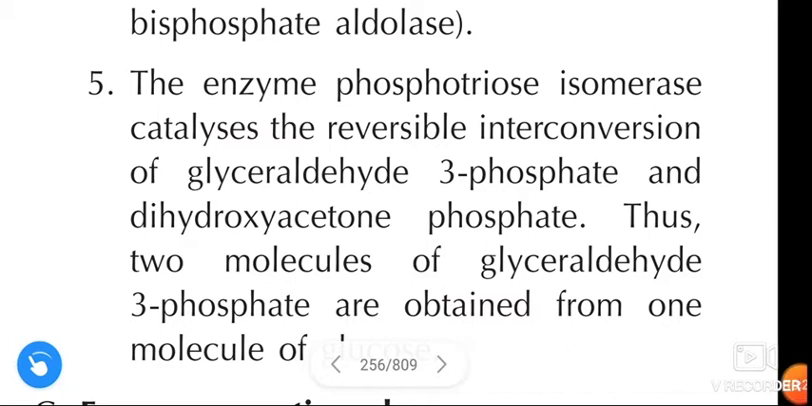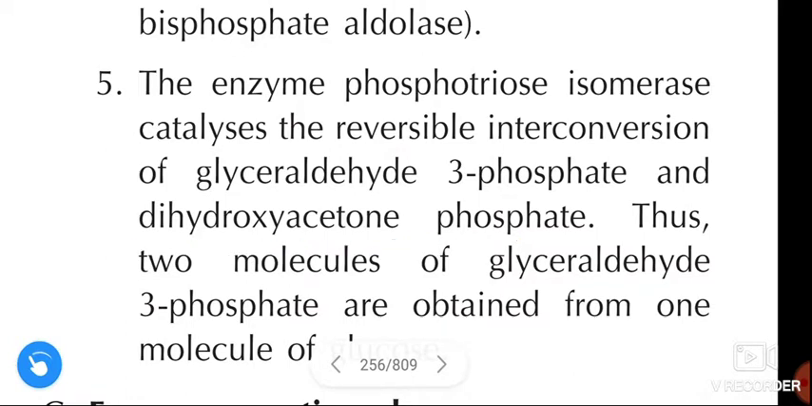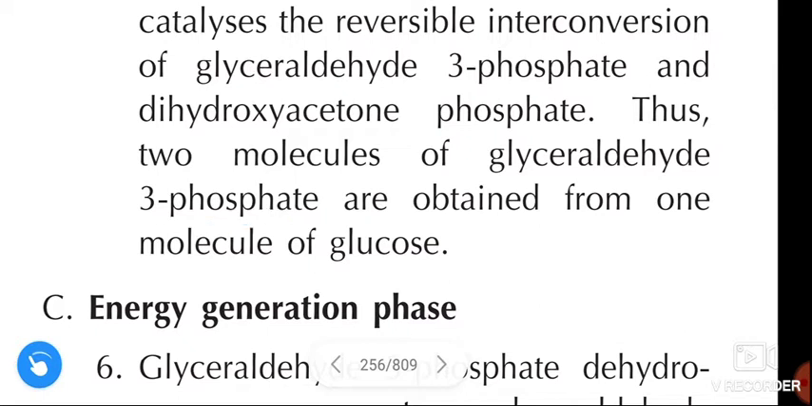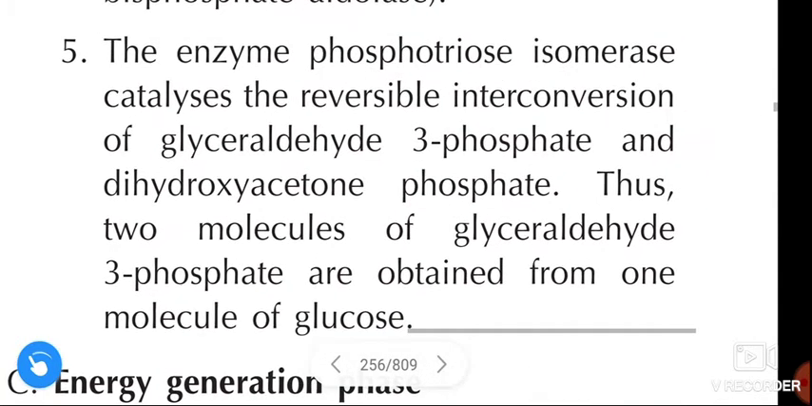This step is also in the splitting phase. The enzyme phosphotriose isomerase catalyzes the reversible interconversion of glyceraldehyde 3-phosphate and dihydroxyacetone phosphate. Thus, 2 molecules of glyceraldehyde 3-phosphate are obtained from 1 molecule of glucose.